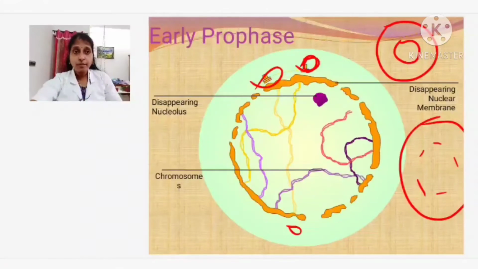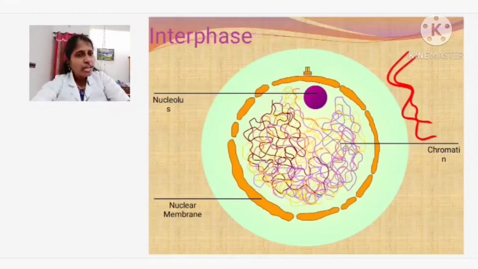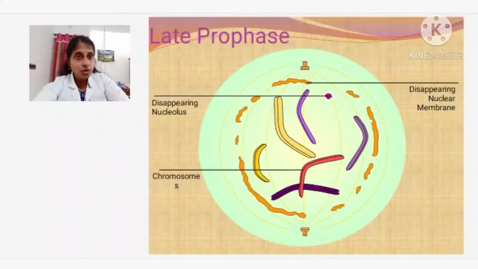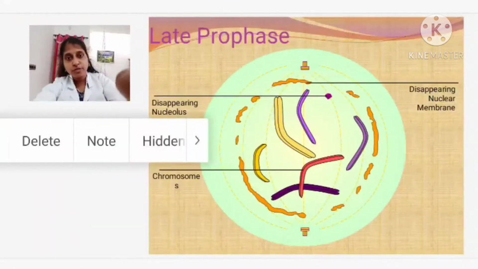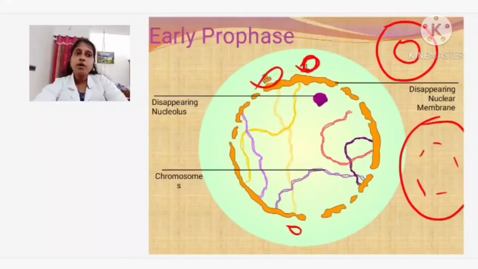Thereafter, what is going to take place? You can find this chromosome in the interphase. In the interphase, when you were seeing this chromosome, how was it present? It was present like a coiled chromatin network form, isn't it? But now this chromosome will be converted, first in prophase. The chromosomes are going to get converted into rod-like structures.